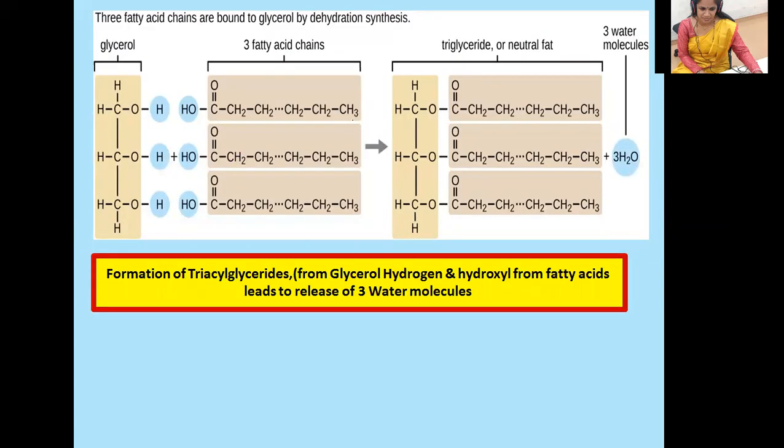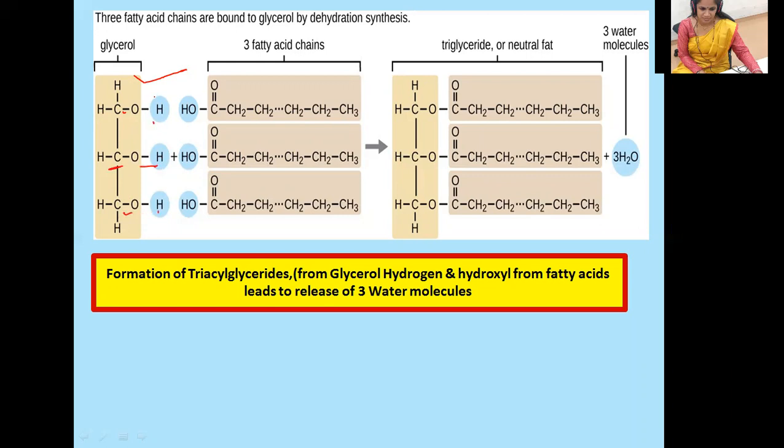If you want to understand the fatty acid molecule with some structure presentation, here you can see this is the glycerol molecule, CH2OH, CHOH, CH2OH. So how has this particular triglyceride formed?